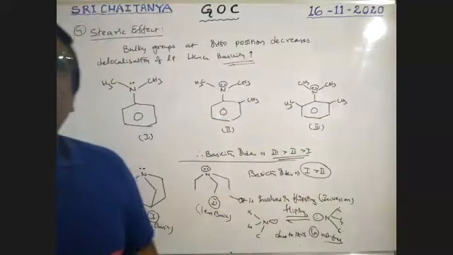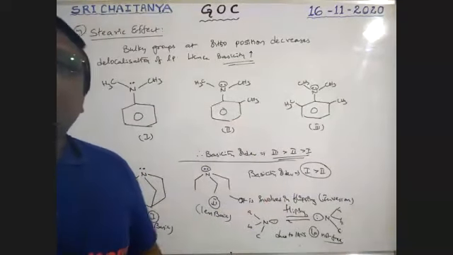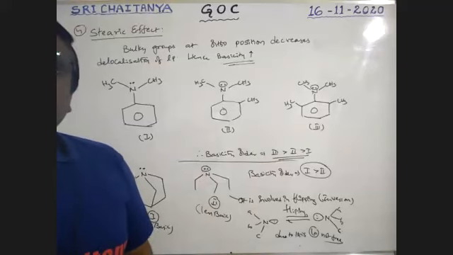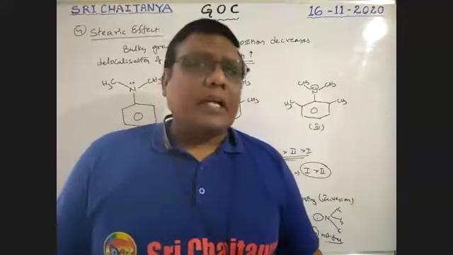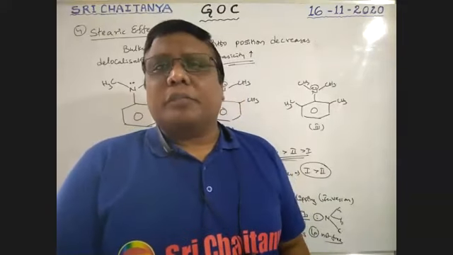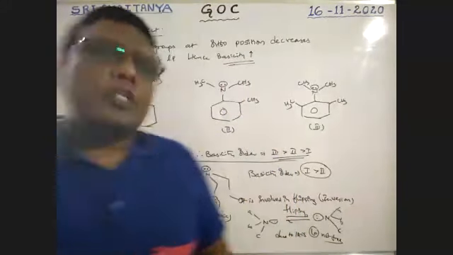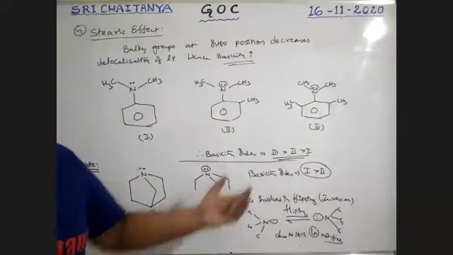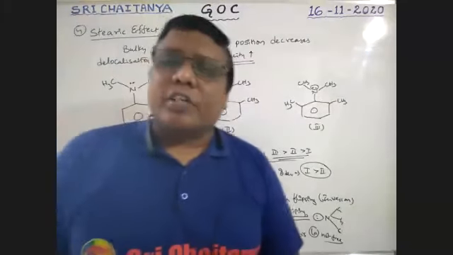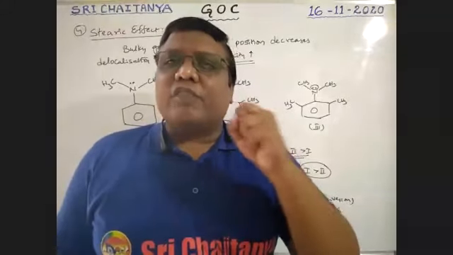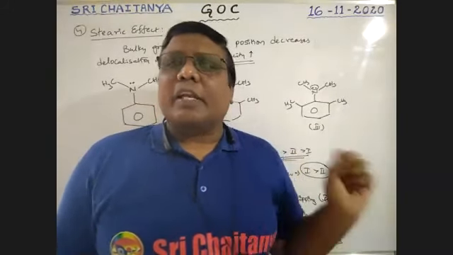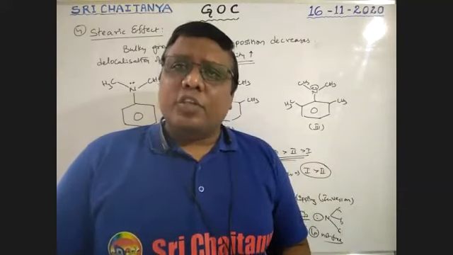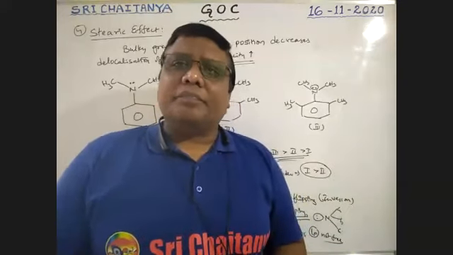So this is the way to explain. Yes, because of low activation energy, that is possible. So this is about the basic nature of some nitrogen containing compounds, some factors which influence the basic nature of nitrogen compounds. Boys, is this concept clear? Did you understand the concepts? Please tell me.